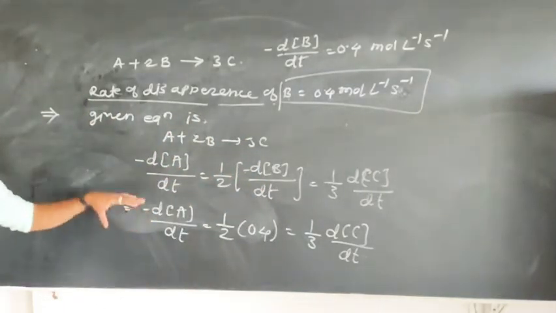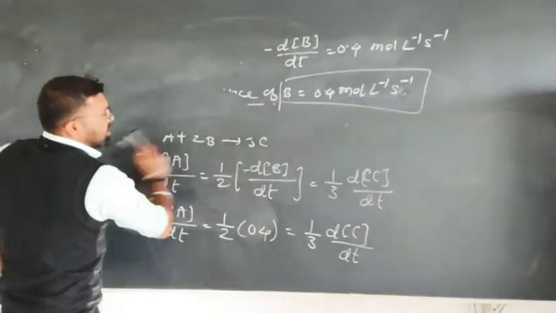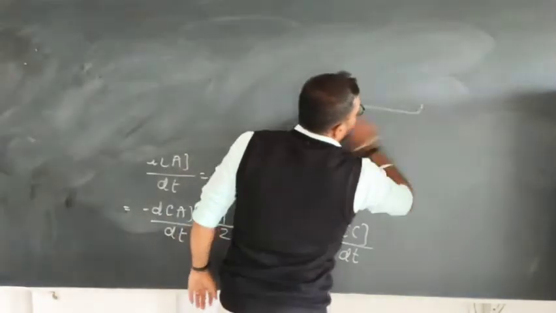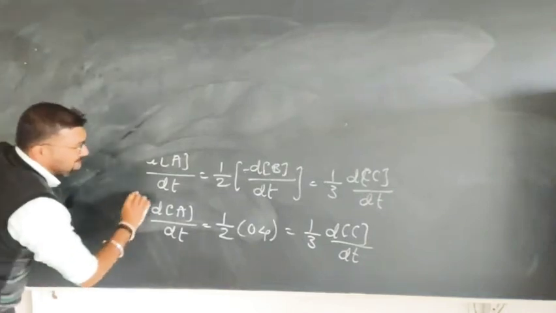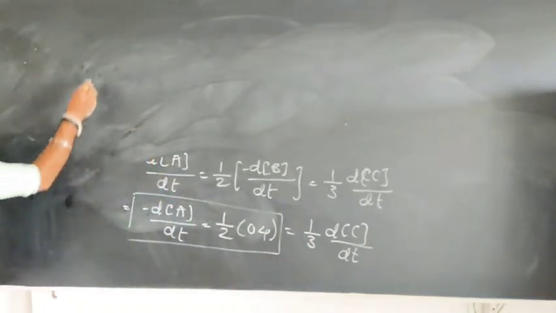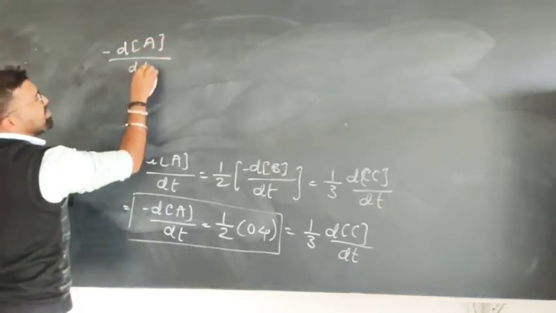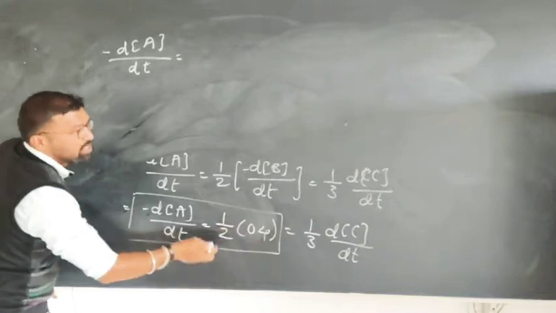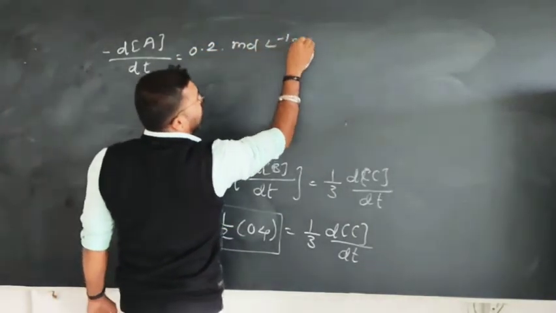Now from this equation we can calculate anything. Let's see. Take the first part: the rate of disappearance of A with time is equal to 1 by 2 into 0.4, that means 0.2 mole per liter per second.